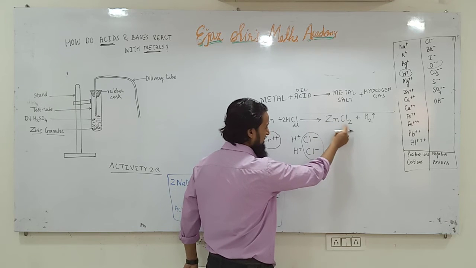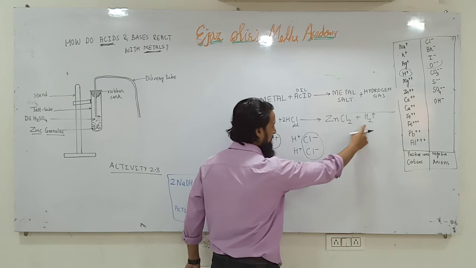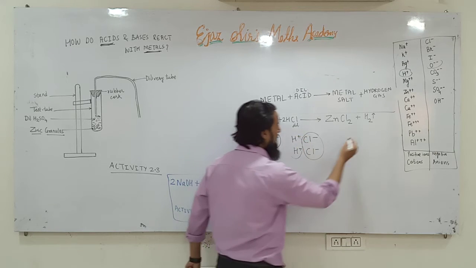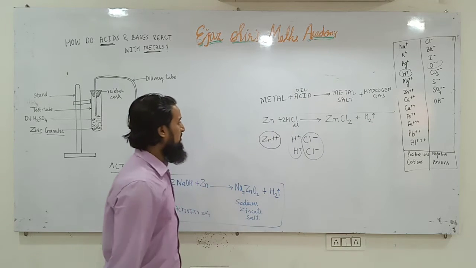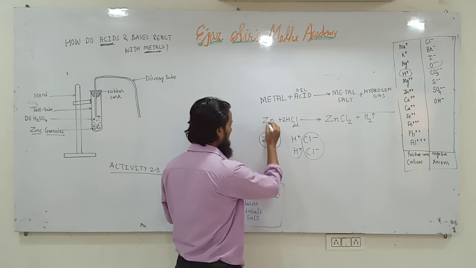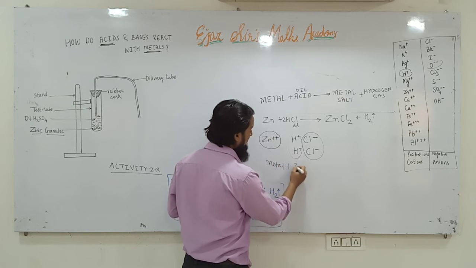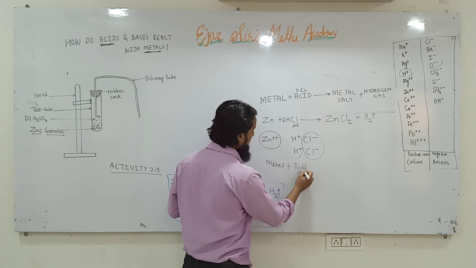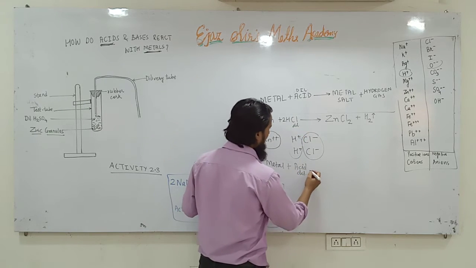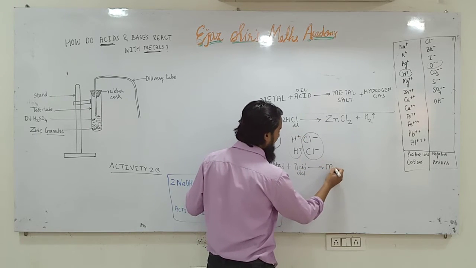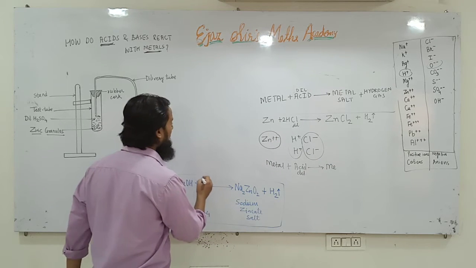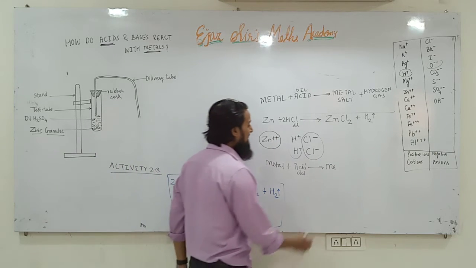ZnCl2 plus H and H will combine to form hydrogen gas. So here also the same reaction has taken place. Zn was metal plus HCl was acid and we took dilute acid. Metal plus dilute acid gives zinc chloride. Zinc chloride, the name is ending in ide.